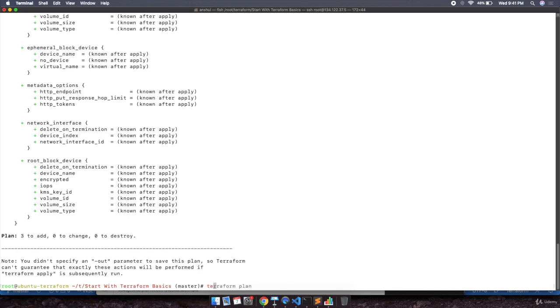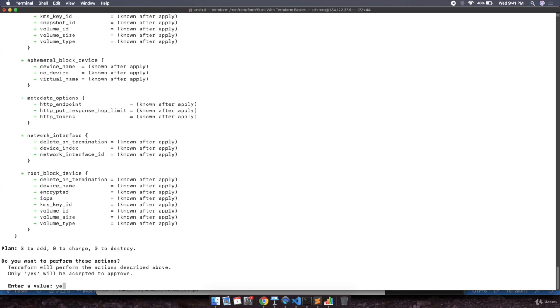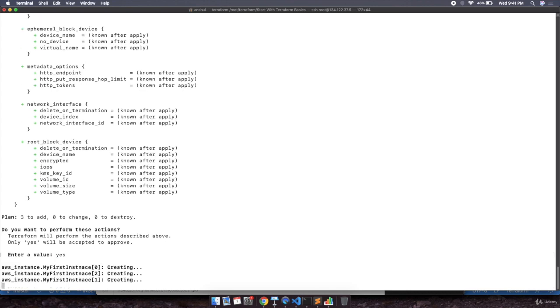Let's execute terraform apply, and let's wait. It is asking for the confirmation. Please provide the confirmation and hit enter. You can see it is creating my instance 0, my instance 2 and my instance 1.